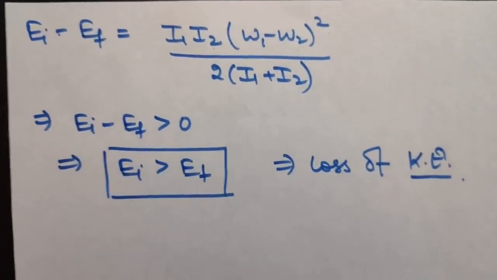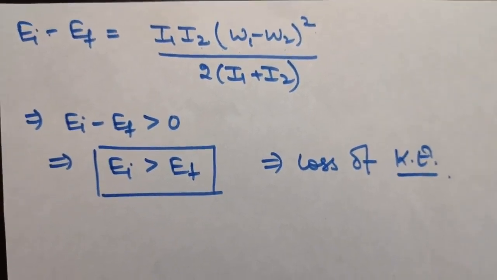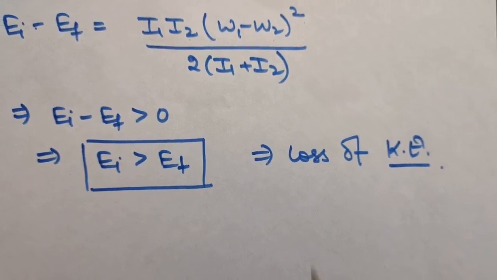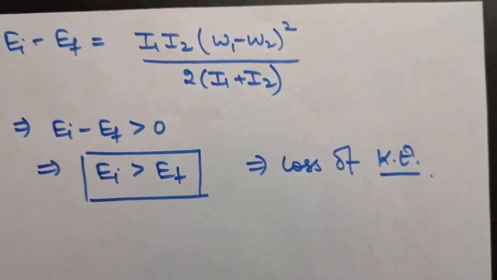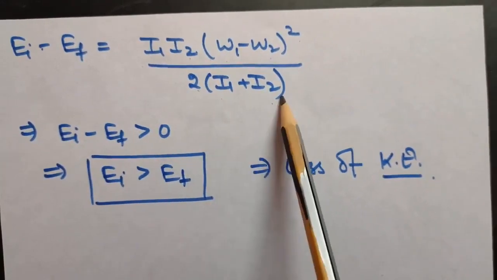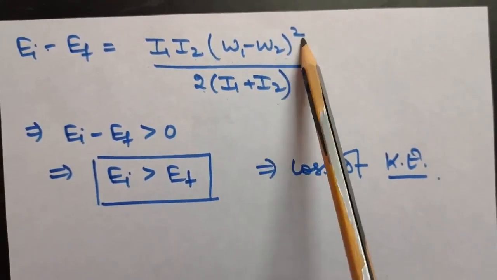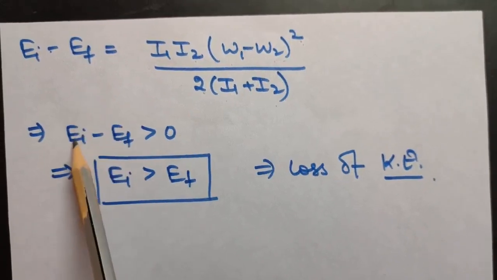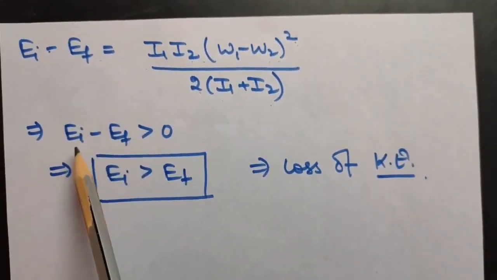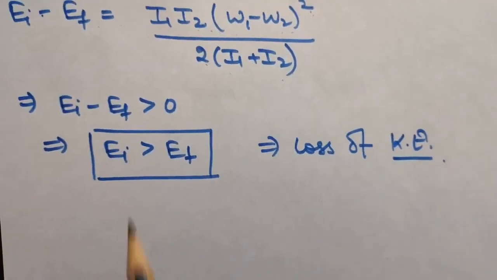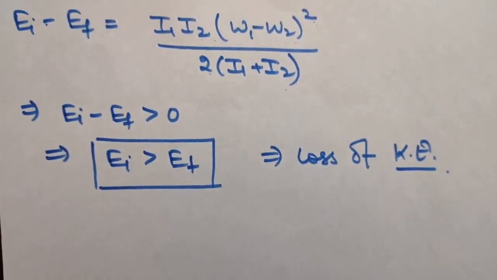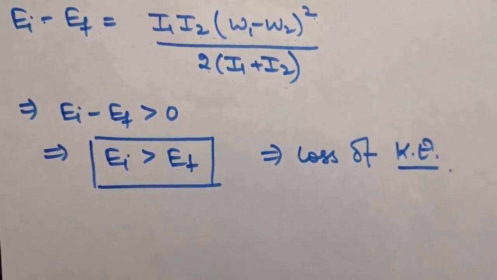I have not done the steps, but you have to do them. Try it yourself, it is just mathematical steps. I hope you will be able to do it, and this will be the final answer. Now as you can see, I1 I2 is positive, 2 is a constant, I1 plus I2 is positive, and the square of something is also positive. That means EI minus EF will come to be positive, so EI will be greater than EF. That is, there is a loss of kinetic energy in this particular case.